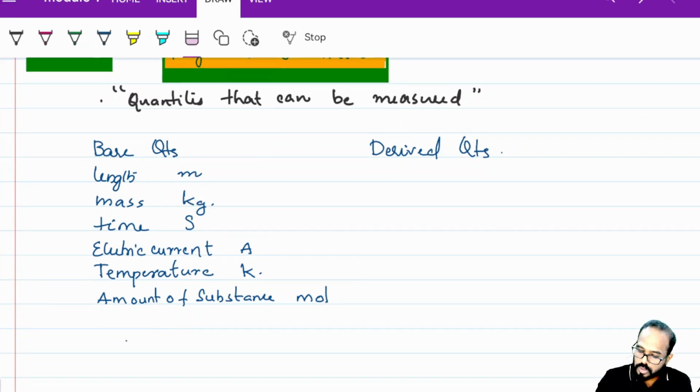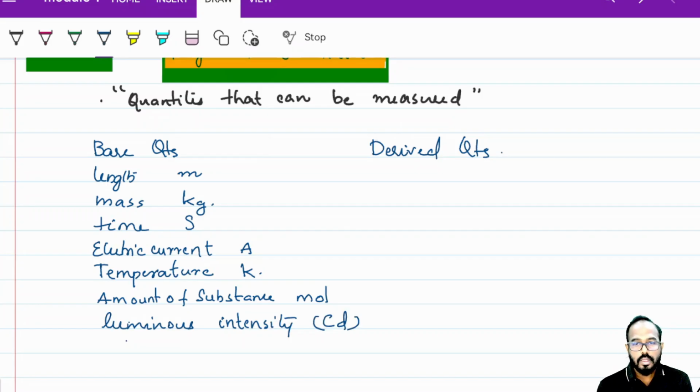And luminous intensity, measured in candela, cd. In the conference they decided to use a standard unit for all these base quantities. Those standard units are meter, kilogram, second, ampere, Kelvin, mole, candela.